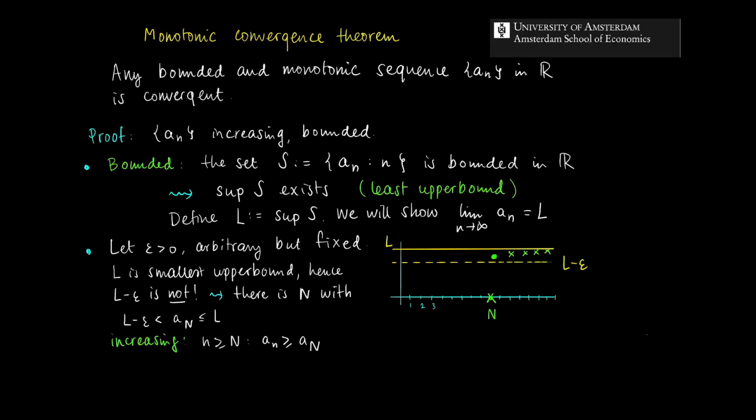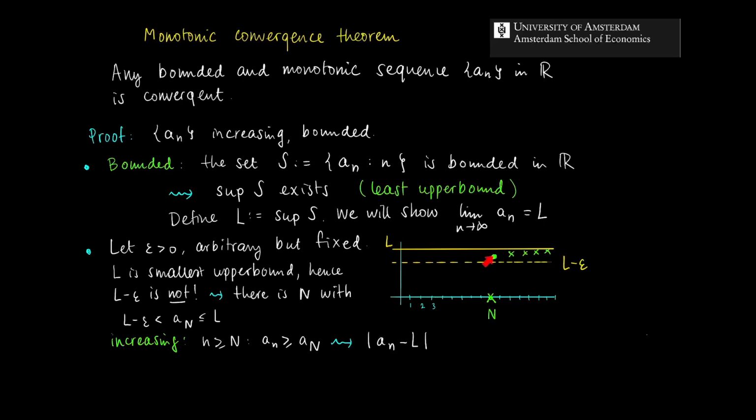Which means that a_n is larger than a_N, which means that the distance of a_n to L should be smaller than the distance between a_N and L. But the distance between a_N and L is smaller than epsilon, right? The difference between the solid line here and the dashed line over here is exactly epsilon, and a_N is in between.